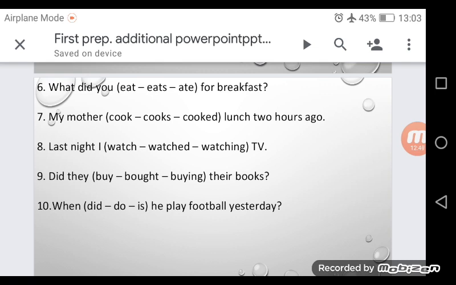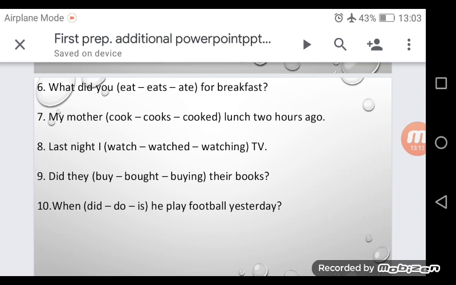Number 9, did they buying their books? Did, so it should be followed by infinitive without to, and the infinitive form here is buy. Did they buy their books?